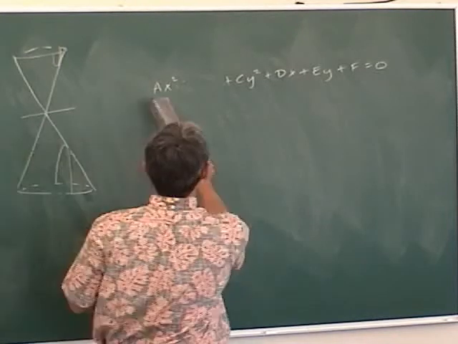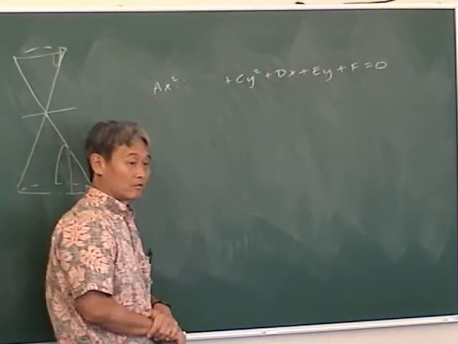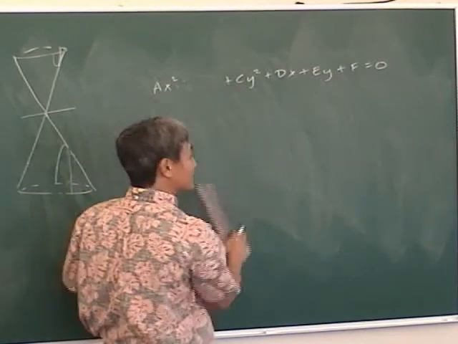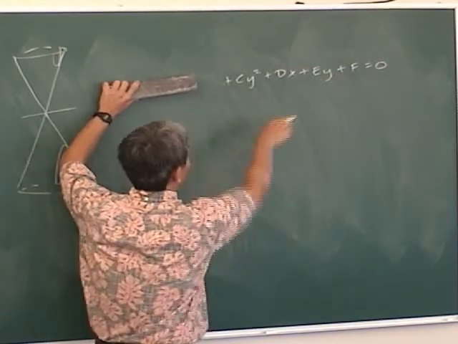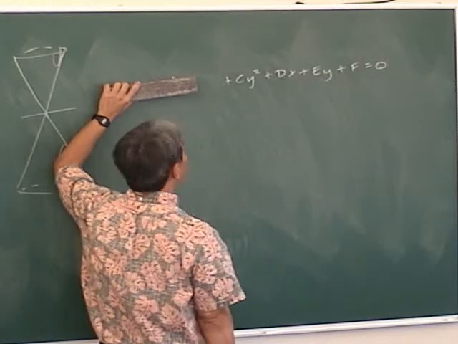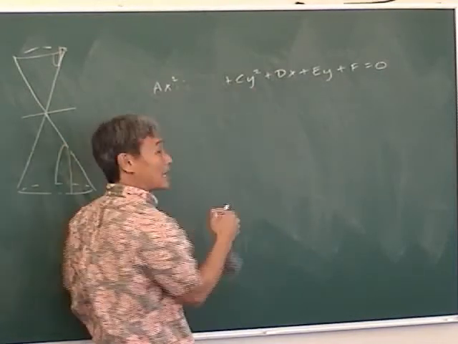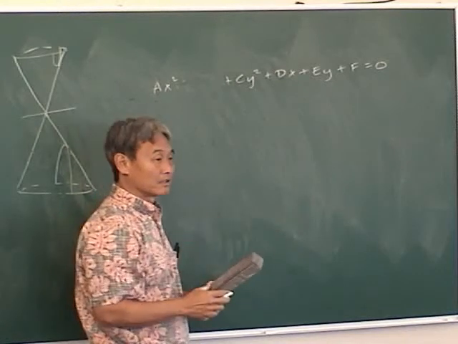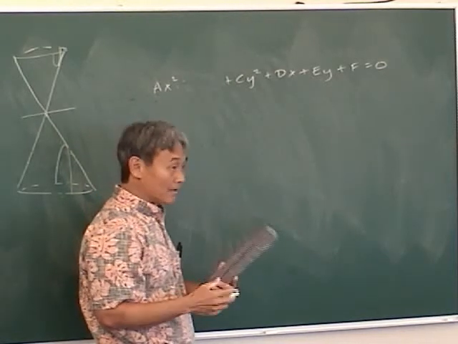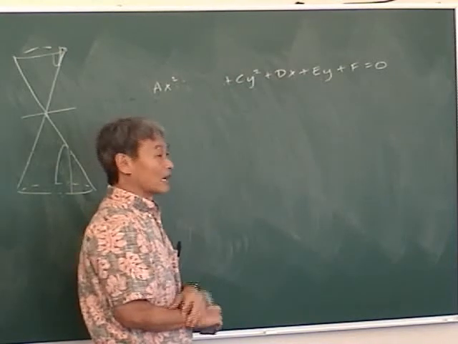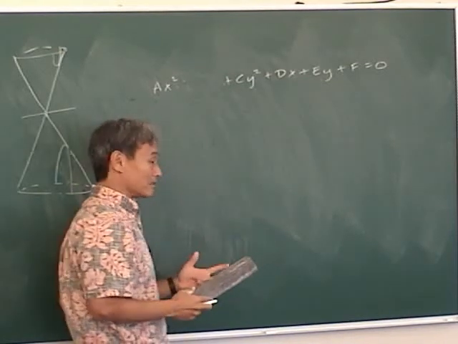What would happen if A and C are equal? You get a circle, right? What happens if A or C is 0, just one of them is 0? You just have that, and you get a parabola. What would happen if A and C are the same sign but different? Then you get an ellipse. And what would happen if A and C are opposite in sign? You get the hyperbola. We learned this last year, right?